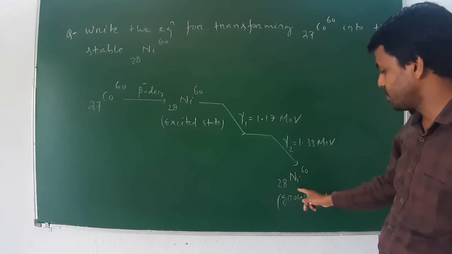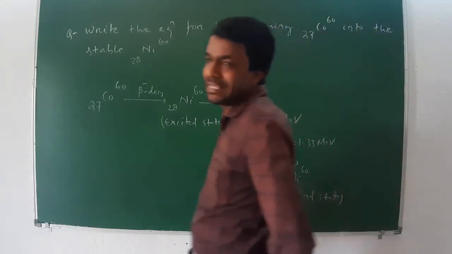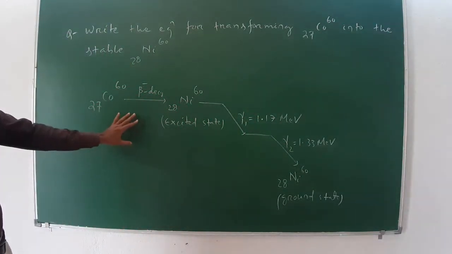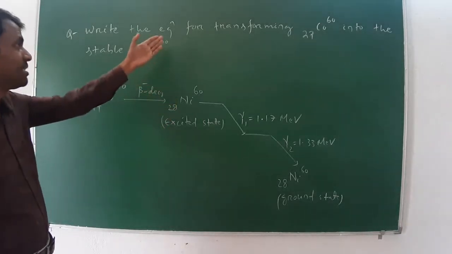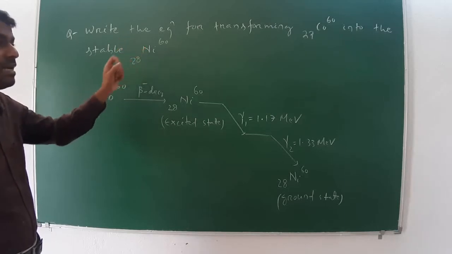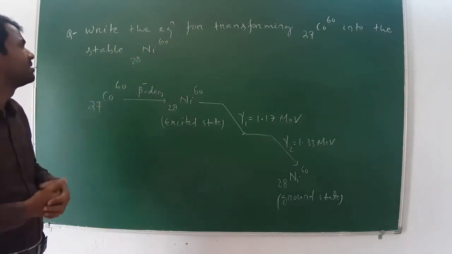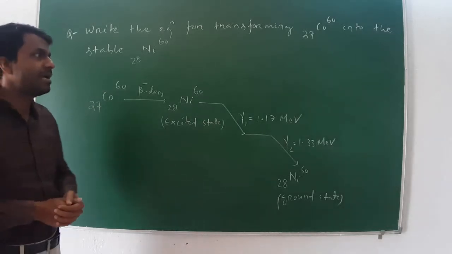Then it is converted to the ground state of nickel 28, Ni 60. This is the general equation. Only this diagram will be important to describe this question. This is all about alpha decay, beta decay and gamma decay.